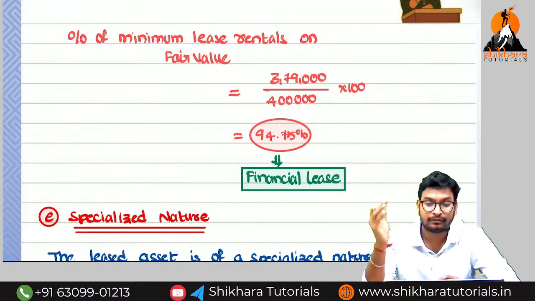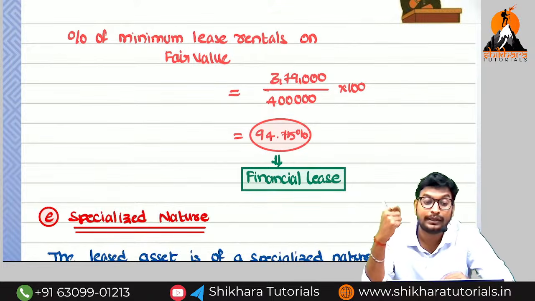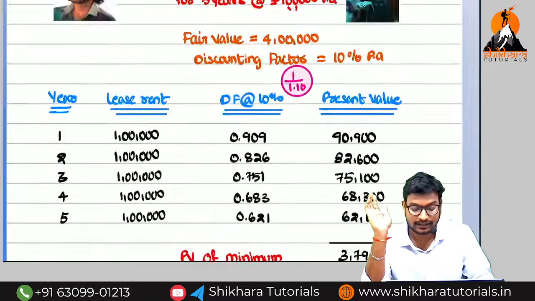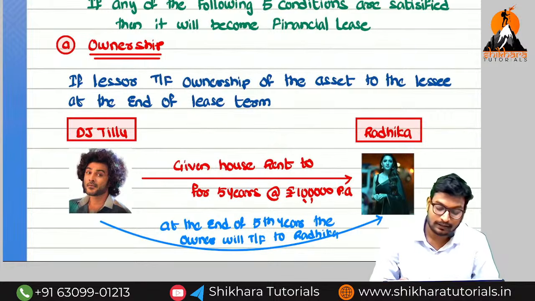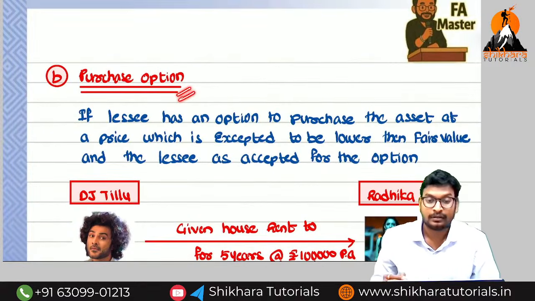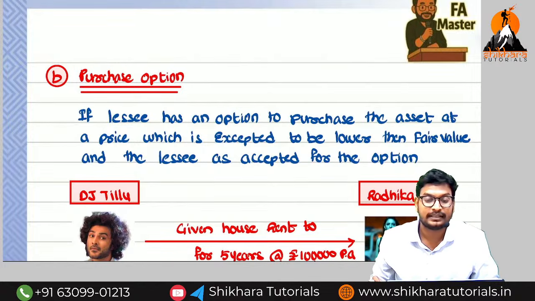I am going to repeat these 5 conditions once again. In these 5 conditions, if any one condition is satisfied, we call it a financial lease. Otherwise, it is called an operating lease. What is the first condition? Ownership must be transferred to the lessee after completion of the lease term. That condition must be mentioned at the time of inception of the lease. Next is the purchase option. A purchase option is given by the lessor to the lessee to purchase that asset at a price lower than the fair market value after completion of the lease. If that is accepted by the lessee, it is also called a financial lease.